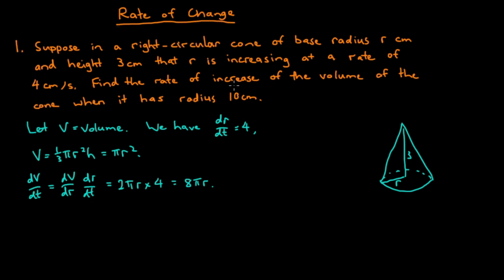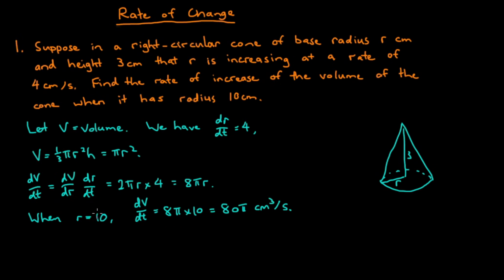Okay, now we need this value when the radius is 10, so when r equals 10, dV/dt equals 8 pi times 10, which equals 80 pi, and the units are cubic centimeters per second.